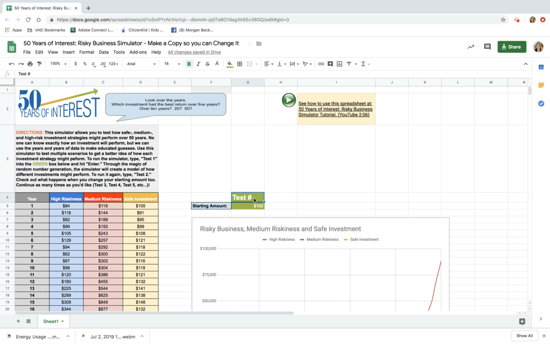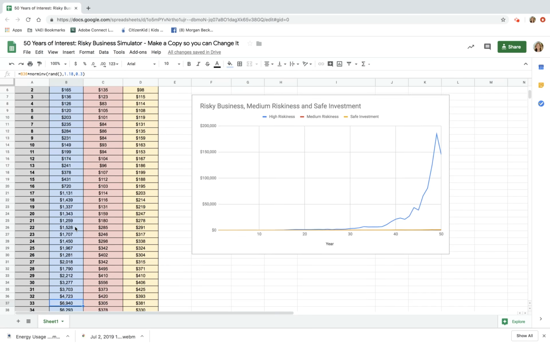We're going to change the test number. So if we just write a 1 here and you watch all these numbers, when I click enter, it's going to change. And what that's going to do is it's going to pretend to invest that $100 in the 3 different types of investment. If you scroll down, you'll be able to see what happens over a long period of time.